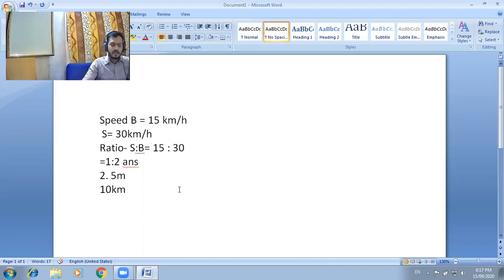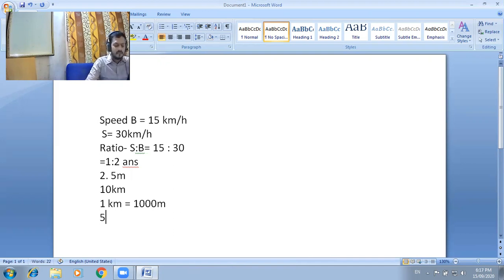So we know that 1 kilometer is equal to 1000 meter. Everyone knows the value of 1 kilometer is 1000 meter. Now put the values directly in our ratio form.